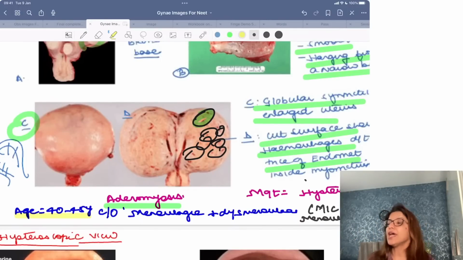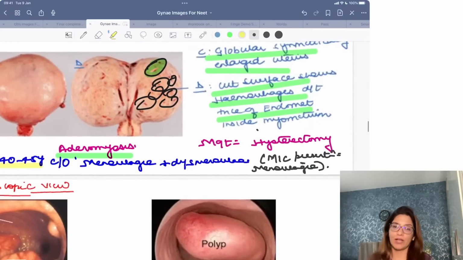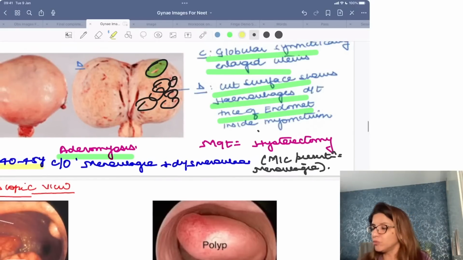45 years. In a case of adenomyosis, the chief complaint of the patient is going to be menorrhagia and dysmenorrhea. If you have to choose between menorrhagia and dysmenorrhea, then the most common presentation should be chosen as menorrhagia and not dysmenorrhea. Dysmenorrhea should be chosen for endometriosis. Endometriosis की chief complaint is dysmenorrhea, right? Fibroid की chief complaint is menorrhagia.